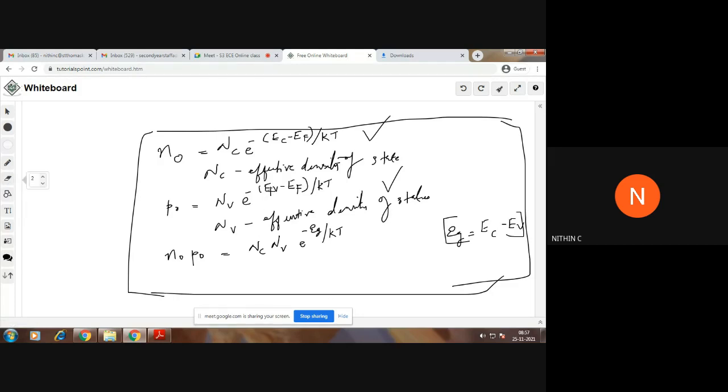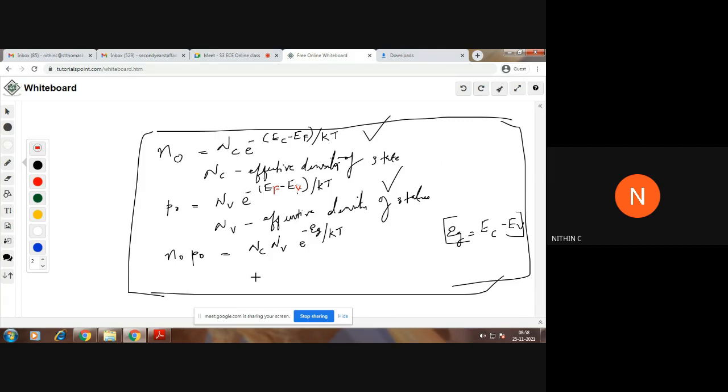So there is a mistake; you can correct that. P0 is equal to Nv into e raised to minus of Ef minus Ev by kT. Then only we will get this multiplication value.